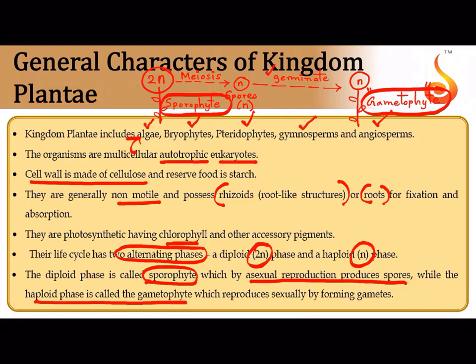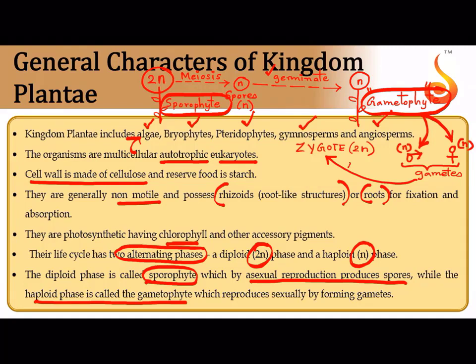Now you can ask me a question, what is the job of a gametophyte? As the name itself indicates, the gametophyte has the job of producing either a male gamete or a female gamete. And when you think of gametes, what comes to your mind? Gametes have to always undergo fusion by fertilization to form a diploid zygote, isn't it? So 2n. The male gamete is also haploid, the female gamete is also haploid.